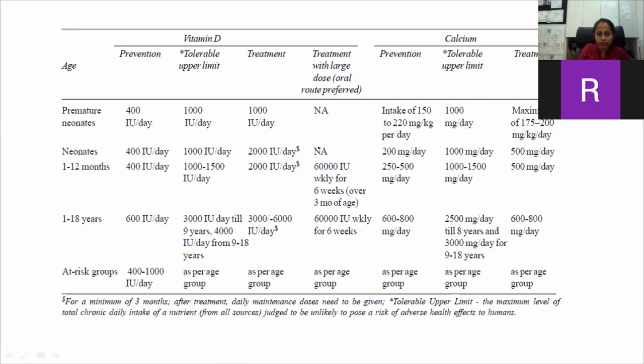should go slowly. According to the new guidelines, 2,000 international units per day in neonates, 1,000 to 12,000 international units in infants, and 3,000 to 6,000 for 3 months, are to be given of vitamin D. Then a maintenance dose of 400 to 600 should be given. And for the same period, calcium should be given in the dose of 30 to 75 mg per kg per day. So this is the new treatment regime to be followed.